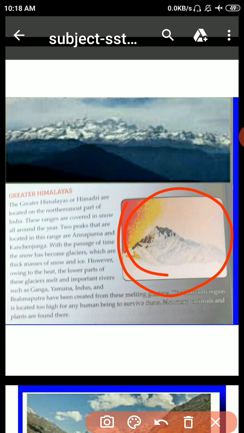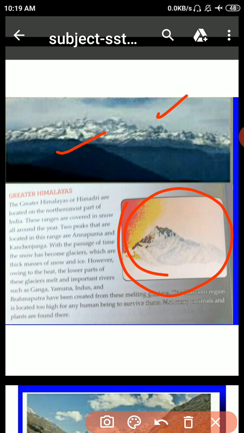Two peaks that are located in this range are Annapurna and Kanchenjunga. With the passage of time, the snow has become glacier, which are thick masses of snow and ice. However, owing to the heat, the lower part of these glaciers melt, and important rivers such as Ganga, Yamuna, Indus and Brahmaputra have been created from these melting glaciers.